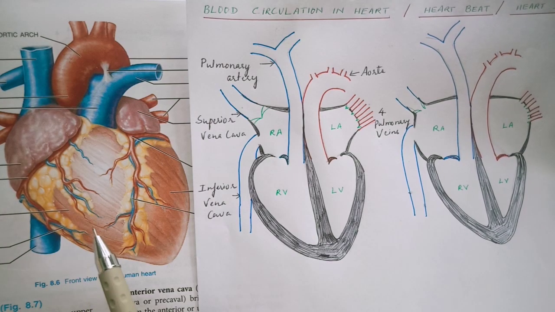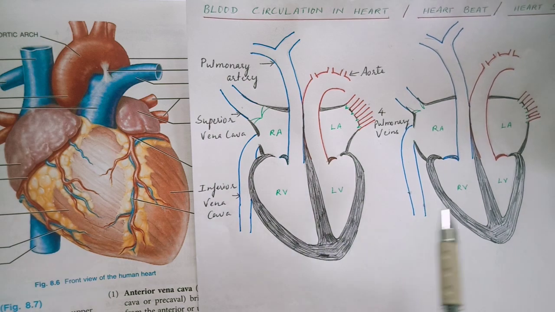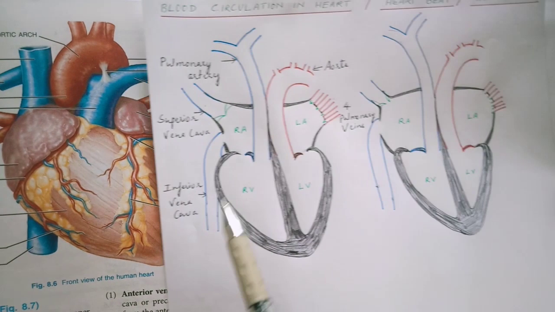Heart is a muscular organ we have already learnt. This is made up of cardiac muscles whose function is to show rhythmic contractions and relaxations and pump blood to various parts of the body. The internal part of the human heart shows four chambers like I have shown over here.